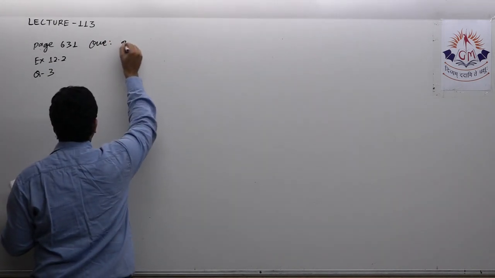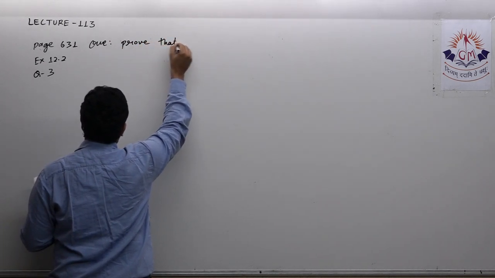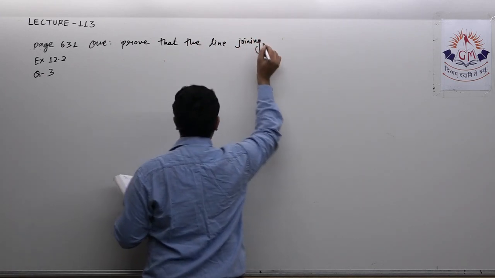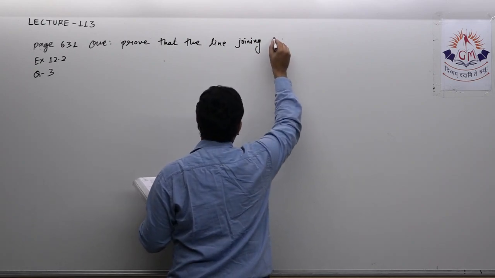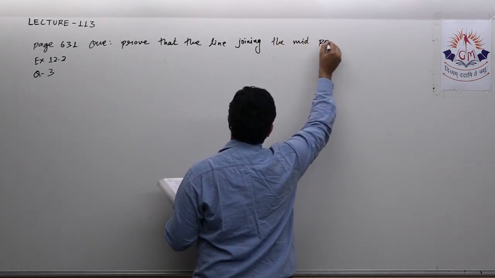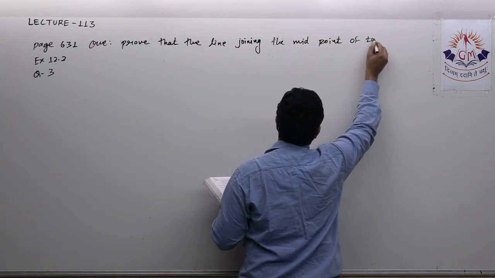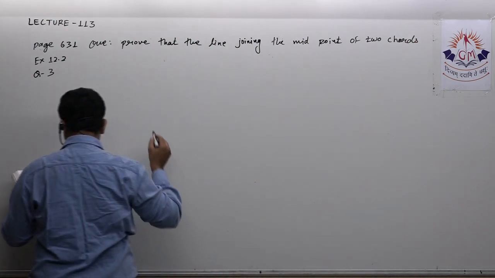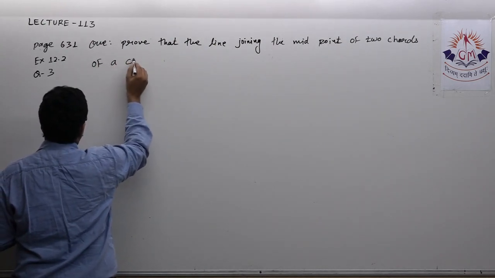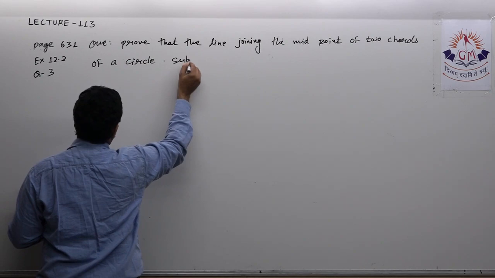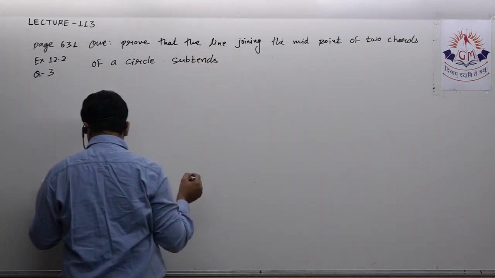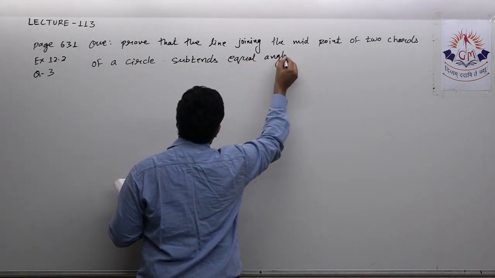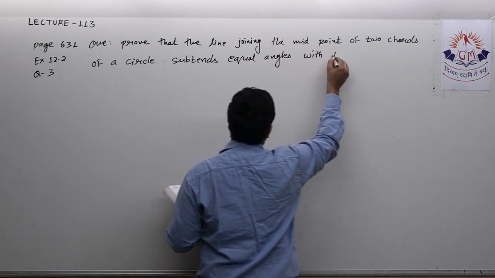Prove that the line joining the midpoints of two chords of a circle subtends equal angles with the chord.